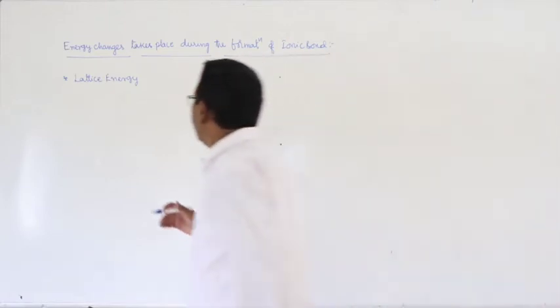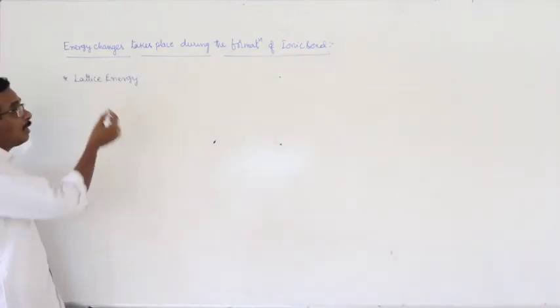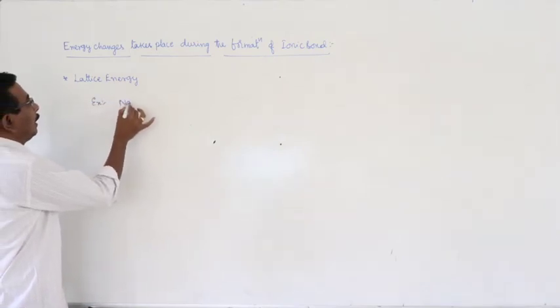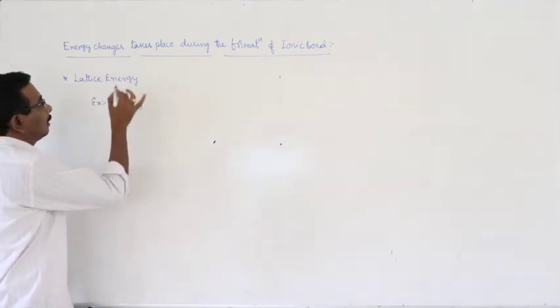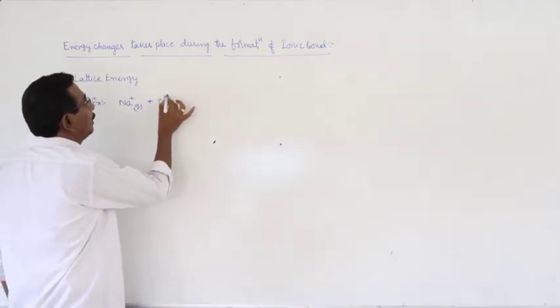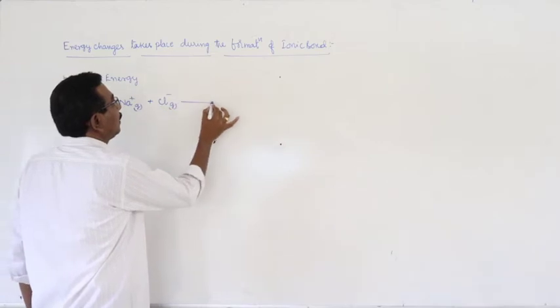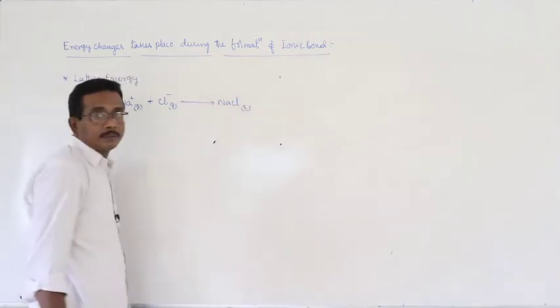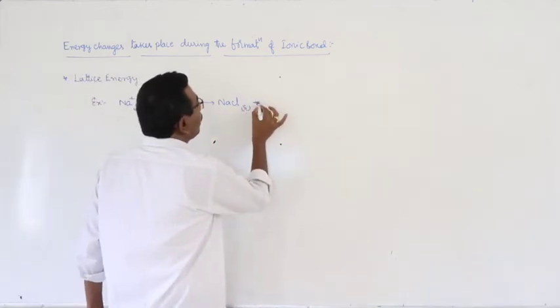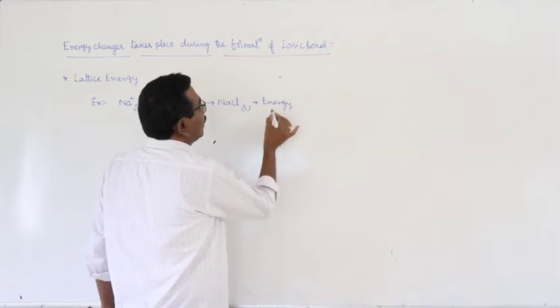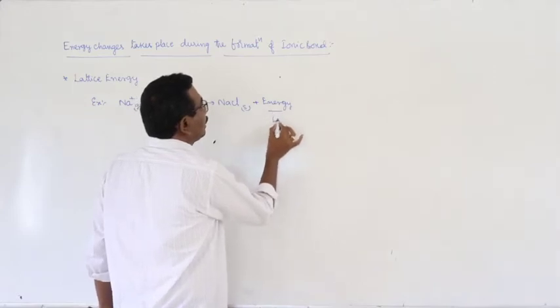And here, by using an expression, it can be given as Na+ gaseous ion plus Cl- gaseous ion to give rise to NaCl solid. Then a certain amount of energy is liberated, that is nothing but lattice energy.